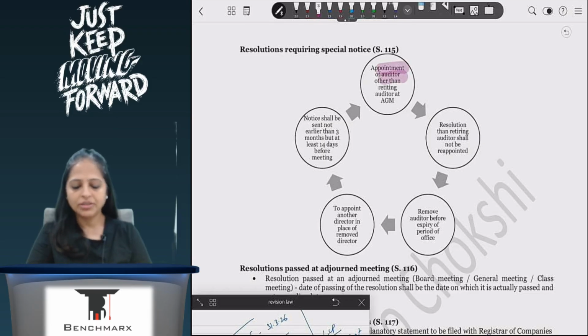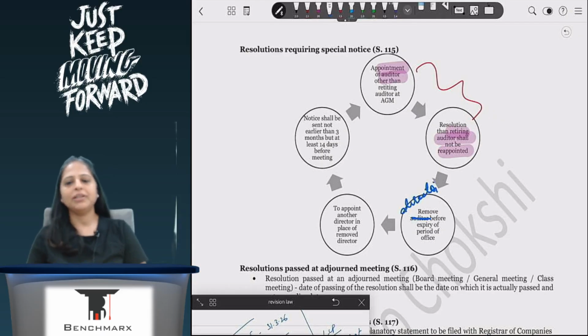Appointing auditor other than the retiring auditor, or resolution that retiring auditor shall not be reappointed. These two parts we have this year. Then you have removing auditor before the expiry of his office, or removing director before expiry of office, or appointing another director in place of the removed director. So for this we need special notice.